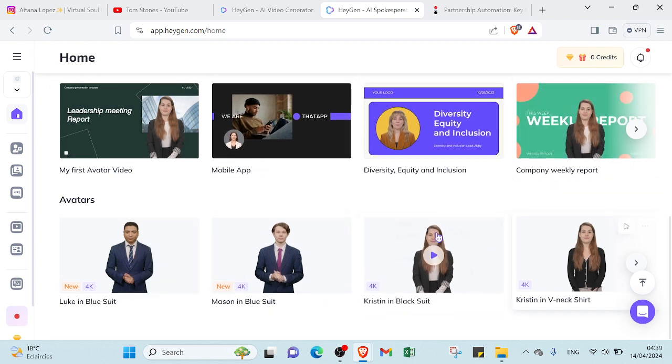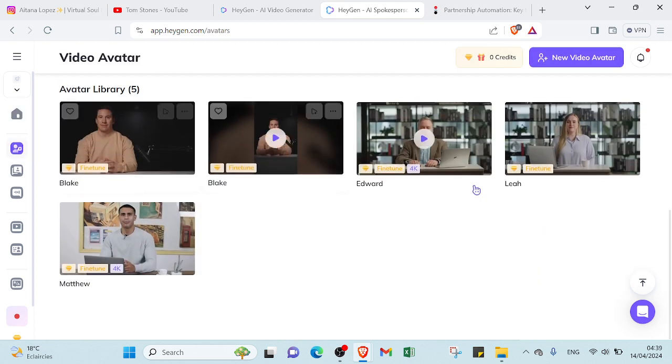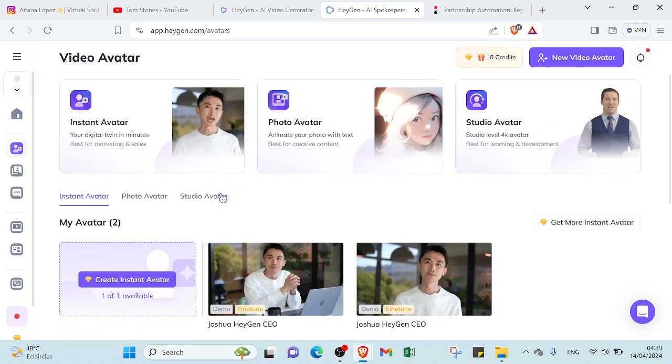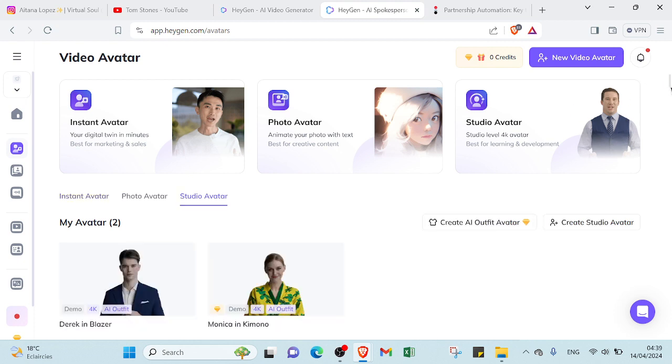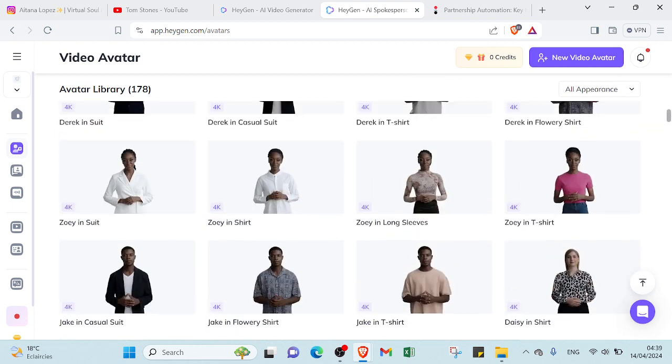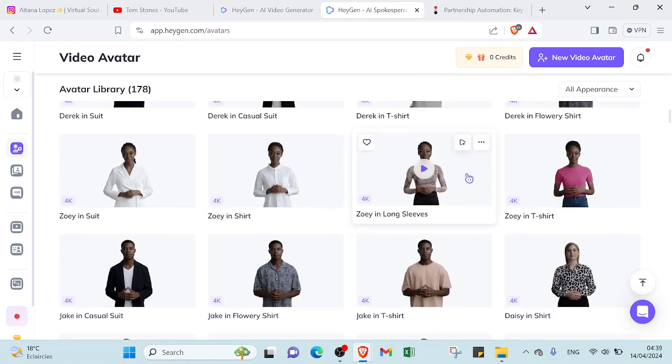As you can see here, we have avatar, so you can choose the avatar you want and then start with it. Here we have video avatar, so you can go to studio avatar, and you can find a lot of AI characters to choose one of them, and then you're going to start creating video with it. Let's for example choose this one. As you can see, this is Zoe in long sleeve, so we can find here three dots.